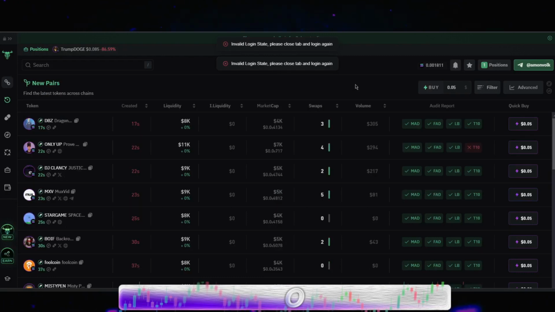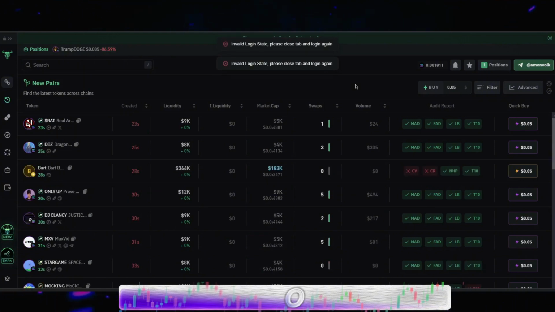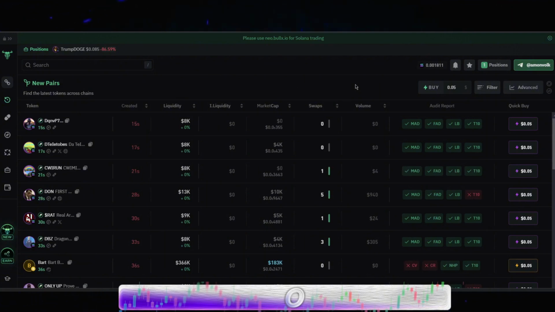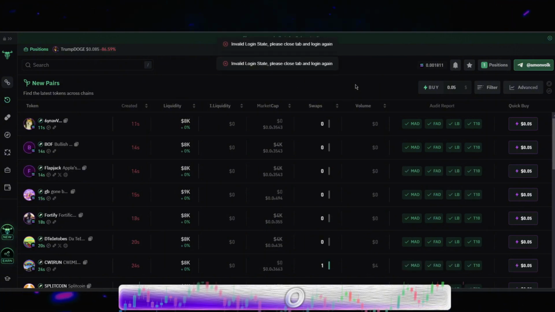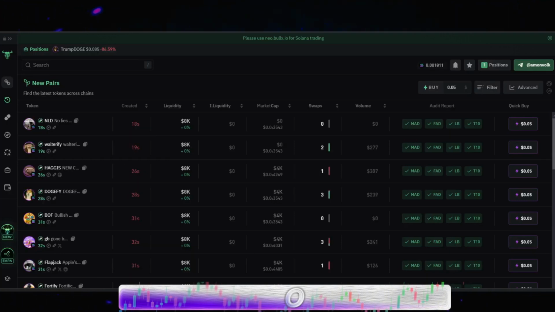So that's number 2. Number 3 is that when you're trading Bullix and Axiom, you are PvP. We're literally PvP when you're actually trading meme coins, because it's all your own liquidity upfront to get into these positions. So it's not leveraged. When you're using leverage, you're borrowing the exchange's liquidity rather than only your own. So let's say you have $100 on KCX. You can leverage that to $1,000, $10,000, whatever you want. That's what leverage does. On Bullix or Axiom, you're not leveraging anything.